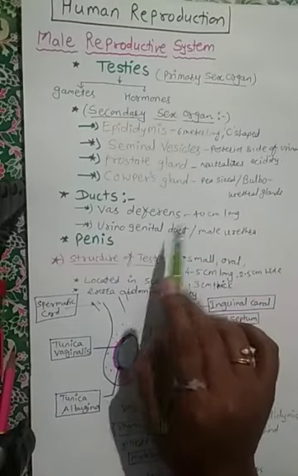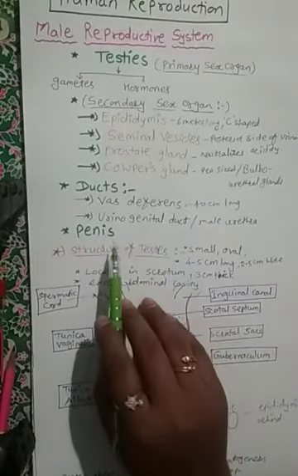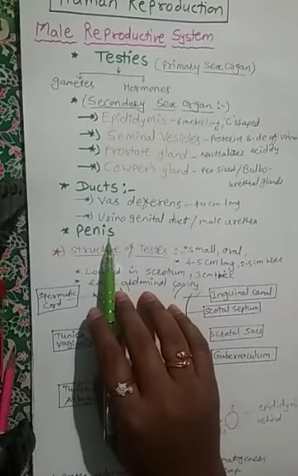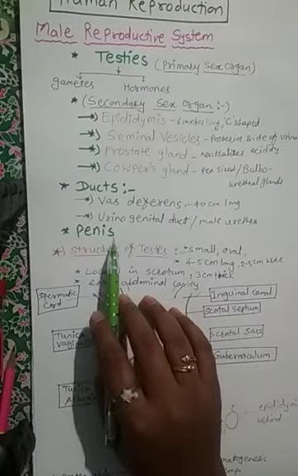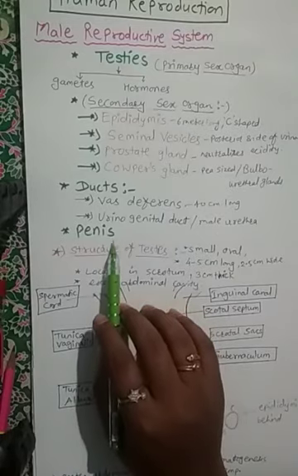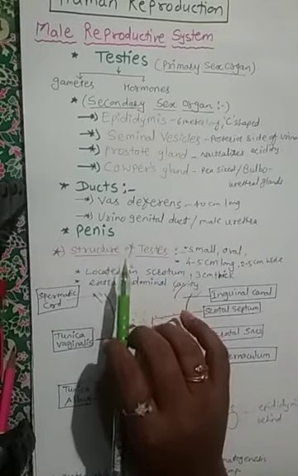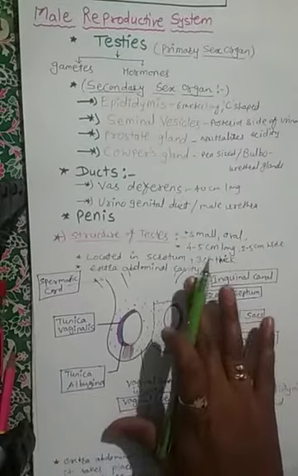That is important. Another thing is that the male reproductive system also includes the penis. This is also important, as it is suspended in the pubic region in front of the scrotum. We will see the structure, and then we will understand the structure of the penis also. Now we will see the structure of the testes.